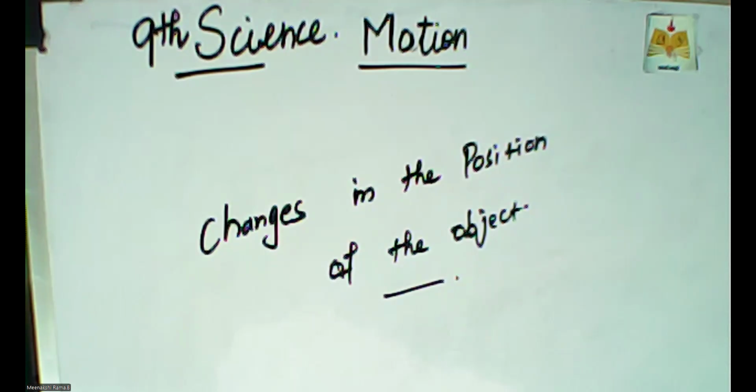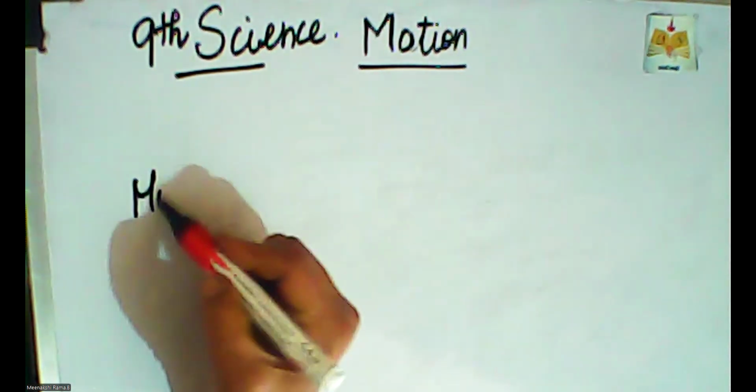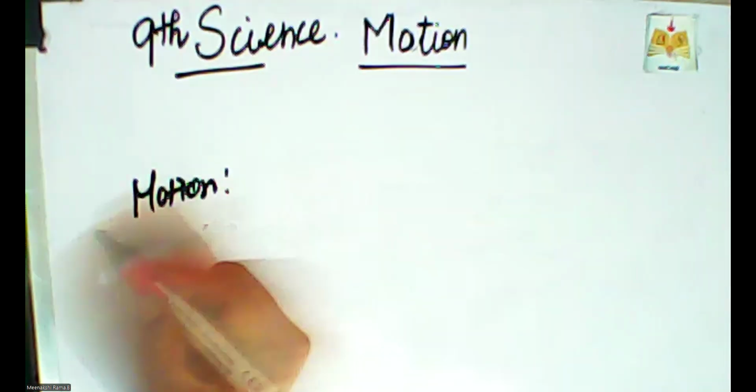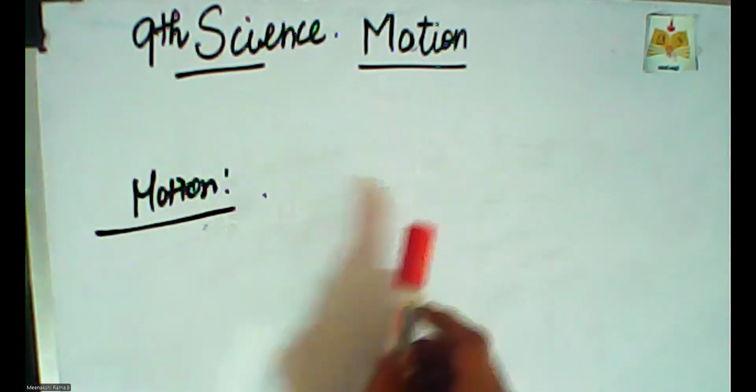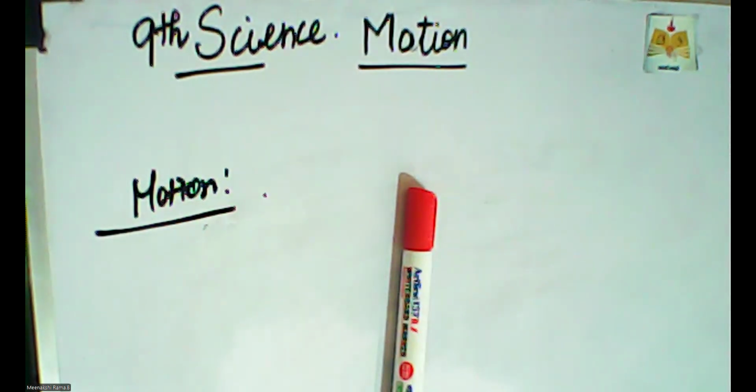So the first one is motion. What is motion? Objects which do not change their position are said to be at rest, while those which change their position are said to be in motion. Resting condition means when I keep the pen in this place, the pen is not moving without my help.